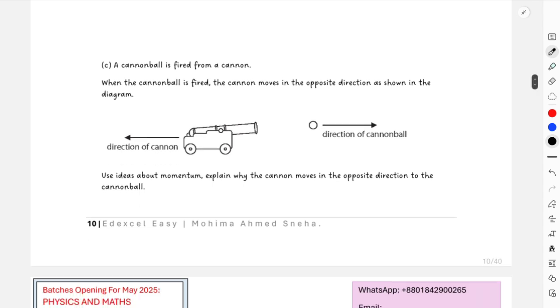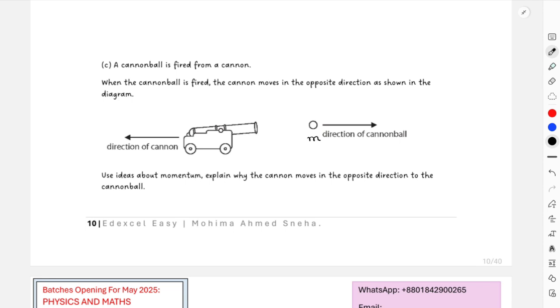That is because previously, when the cannonball and the cannon were combined together, they were at rest. So both of them had a combined velocity of 0. But as soon as your cannon pops that cannonball out of it, the cannonball now has a velocity, and it has a much smaller mass compared to the mass of the cannon. So the initial velocity was 0 for this system, and the initial momentum was also 0 before collision.